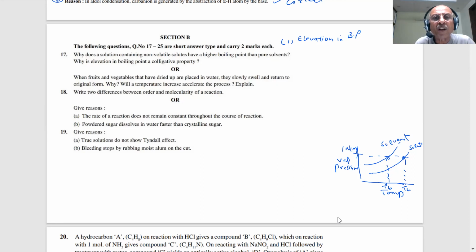When a non-volatile solute is added to a pure solvent, there is a lowering in vapor pressure. Vapor pressure. If we don't write this, 0 marks.